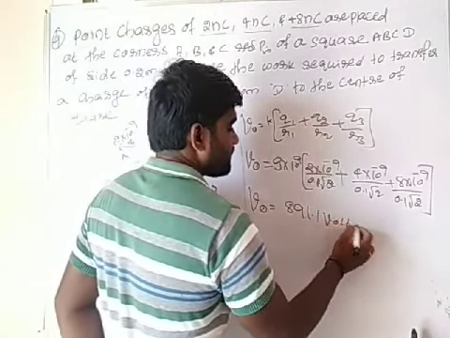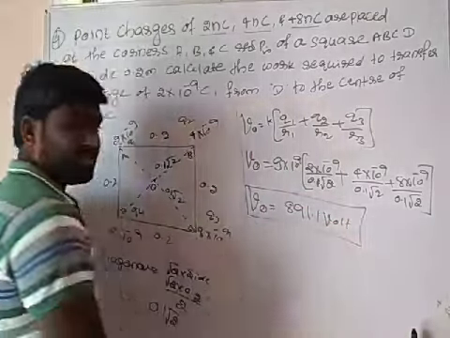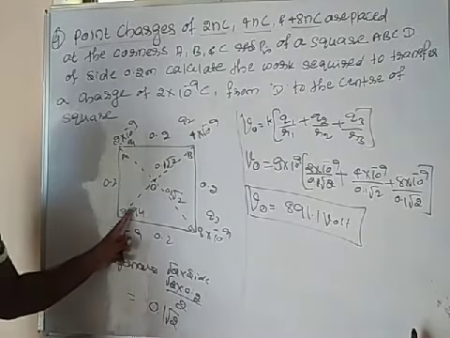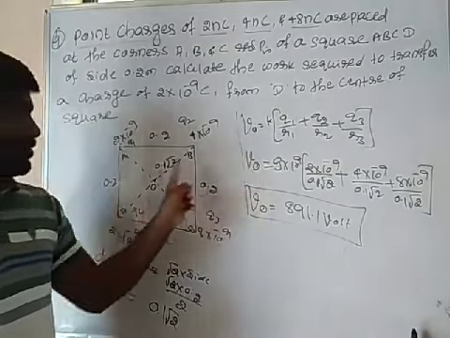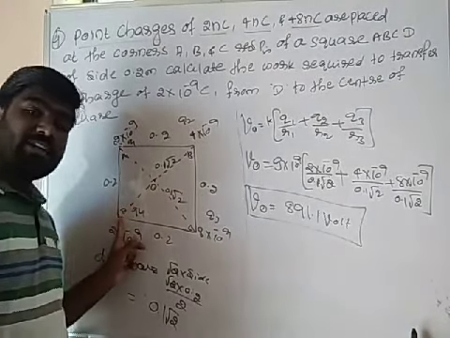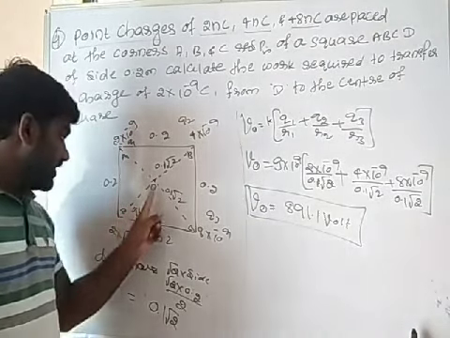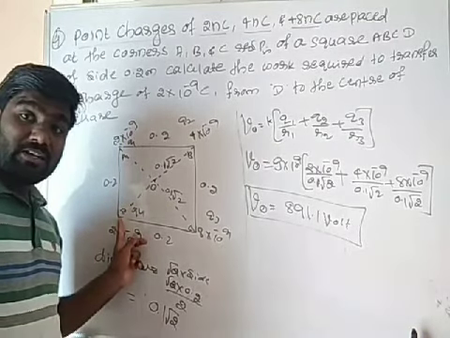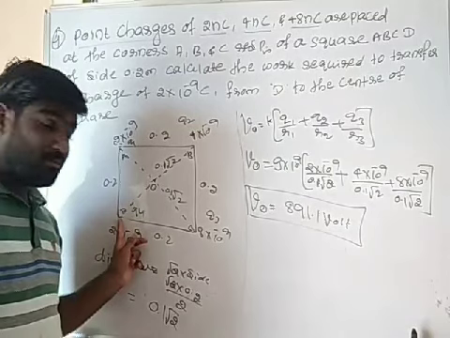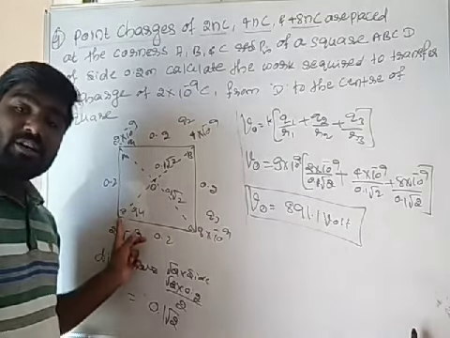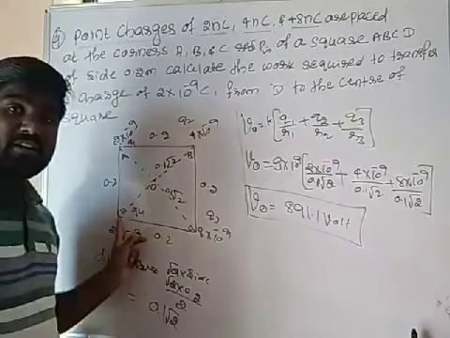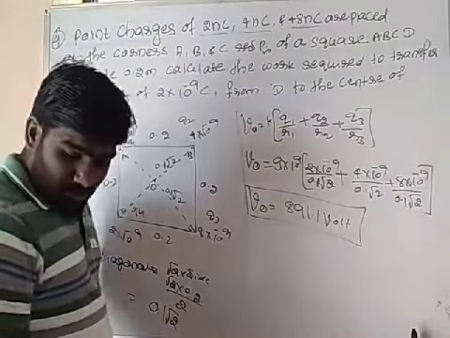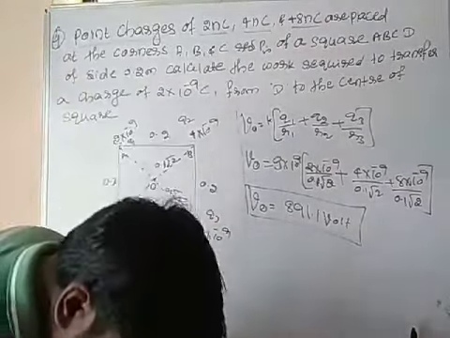891.1 volt. Okay na? At center we had calculated, is or not? So then at this point I have to calculate VO, we found it. Next, potential at D, find that. Subtract VD from VO. Okay. So then you get the total potential. What does total potential mean? We need to find the work done. Work done is equal to potential into charge. So we found VO. Next, where do we attach it?